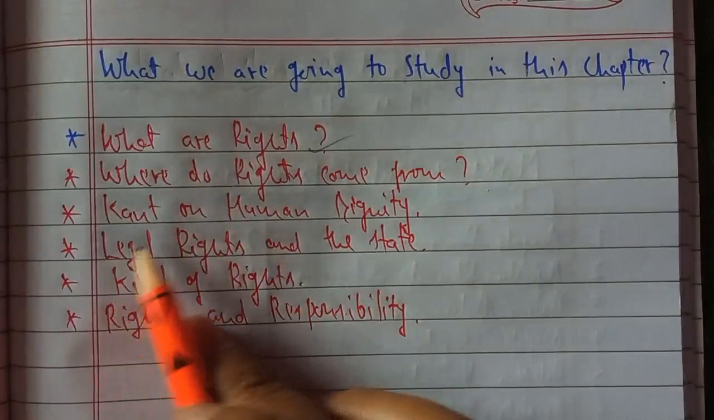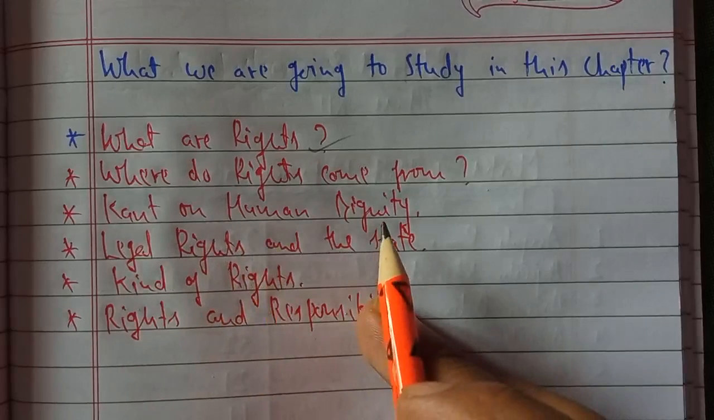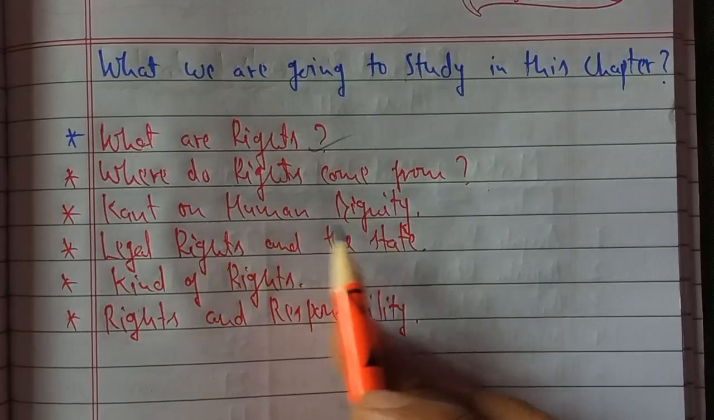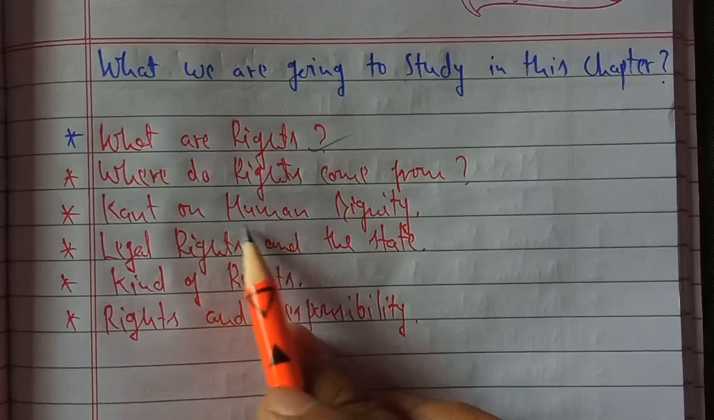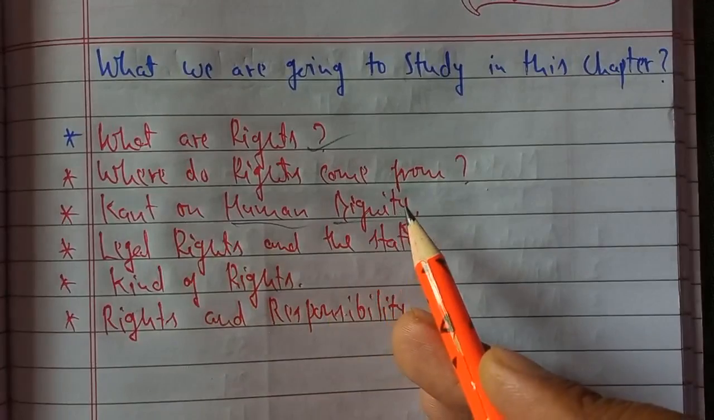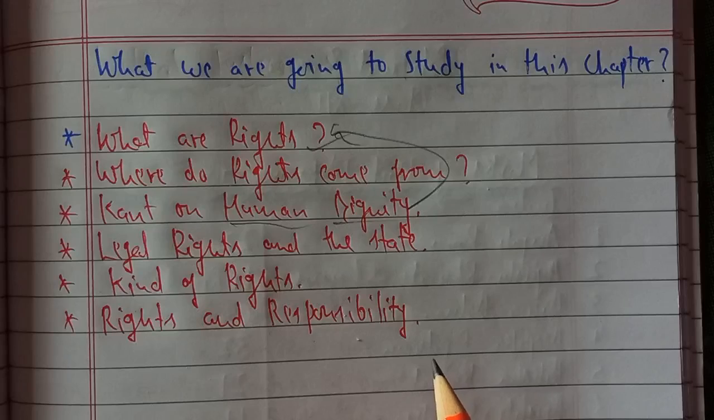Then we'll see Emmanuel Kant as an important scholar. We'll try to understand his ideas on human dignity, as every human is a gift of God, is the creation of God. Everyone should be treated equally. So we'll try to understand what he means by human dignity, and how this human dignity is related to this chapter of rights, according to him.